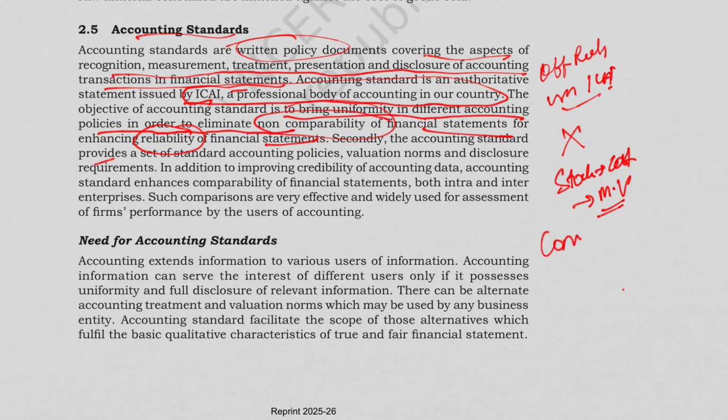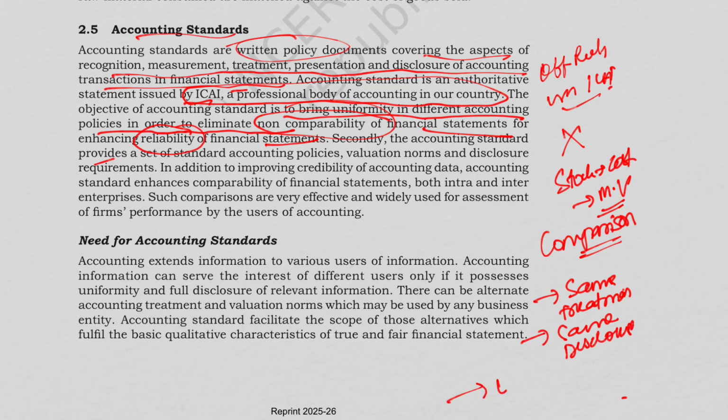So basically, our comparison will become impossible. So standards ensure that you follow the same treatment for the accounting transaction, the same disclosure, as well as easy comparison.